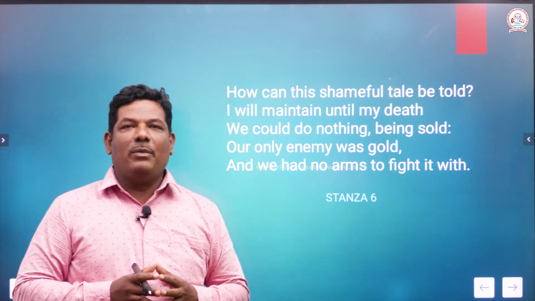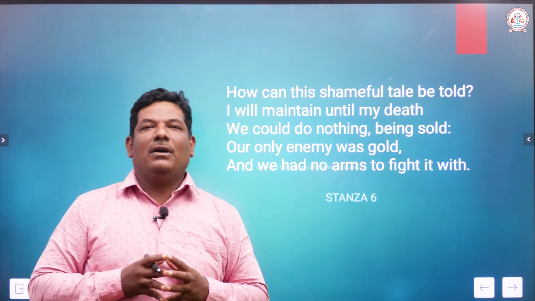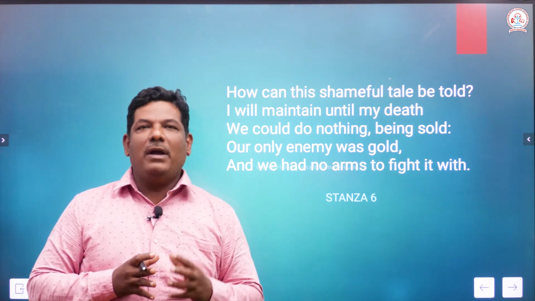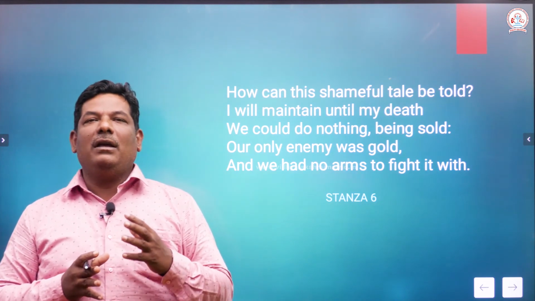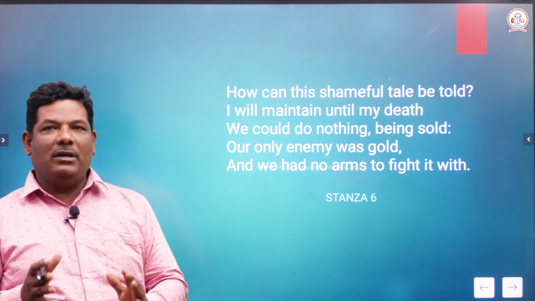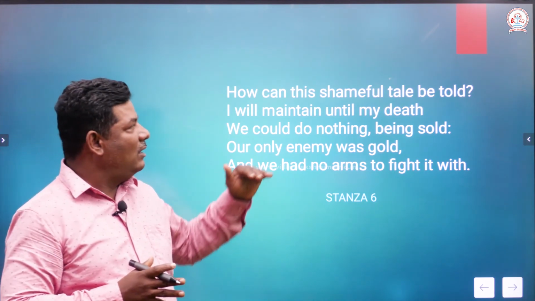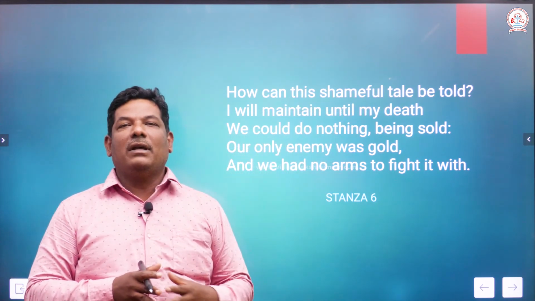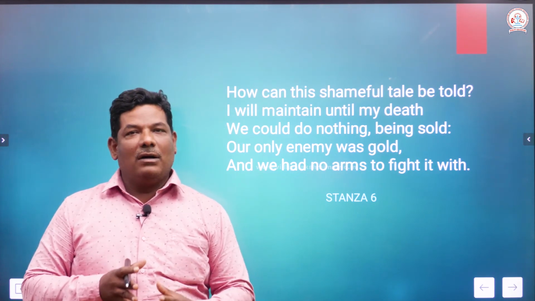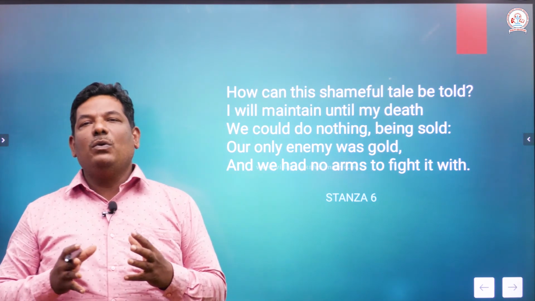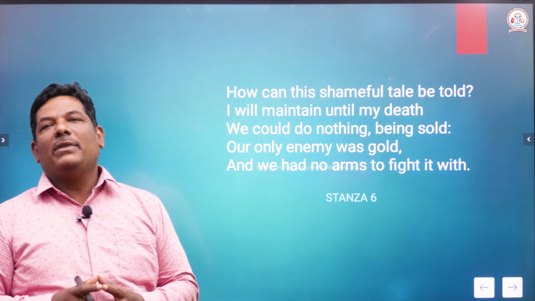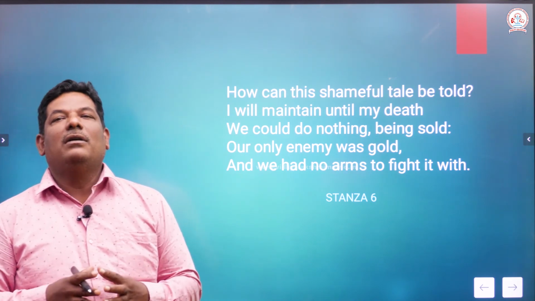Second line, one question can be asked. Why does he say that he wants to maintain this particular tale until his death? Because it is a shameful event that took place in the castle. Okay, we could do nothing, being sold. Explain being sold.